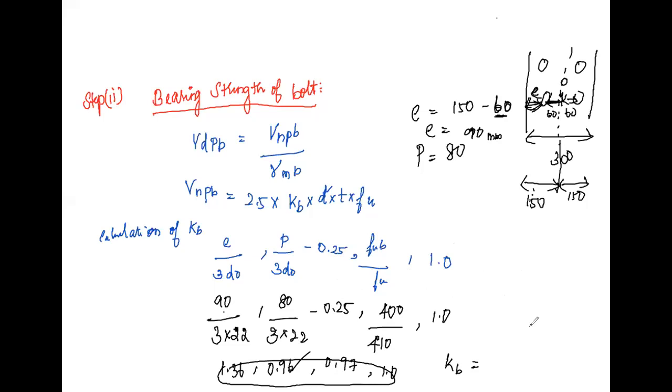In this sum, we want to determine the factored load acting on the bolt connection. So first we want to calculate all the strengths involved, both shear and bearing capacity of the bolt. Among these, we take the least value. I already told you this is a lap joint connection. In this, only one shear plane occurs. So Nn is equal to 1. Don't multiply the value of Nn by the total number of bolts. This condition is applied only to calculate the efficiency of the joint.